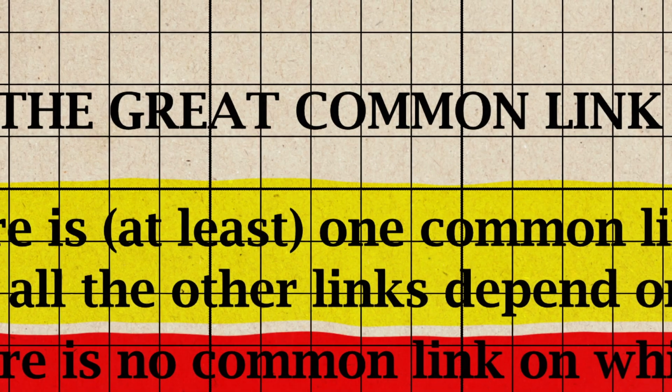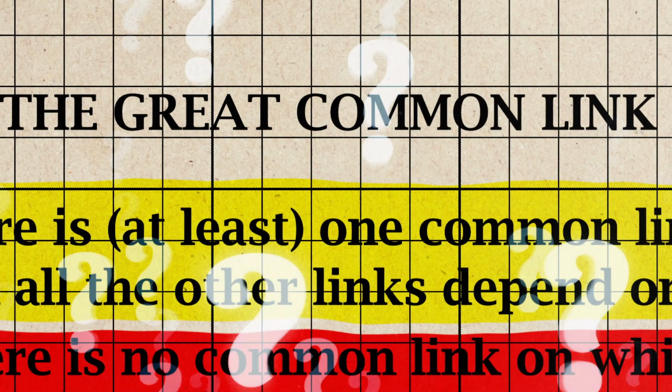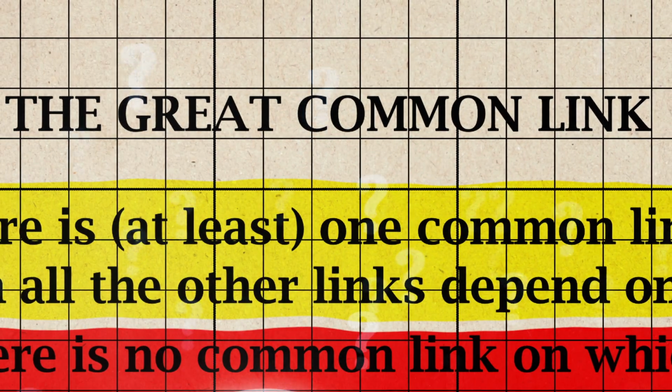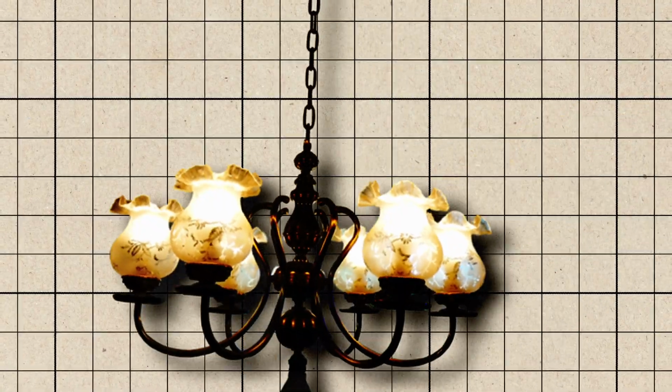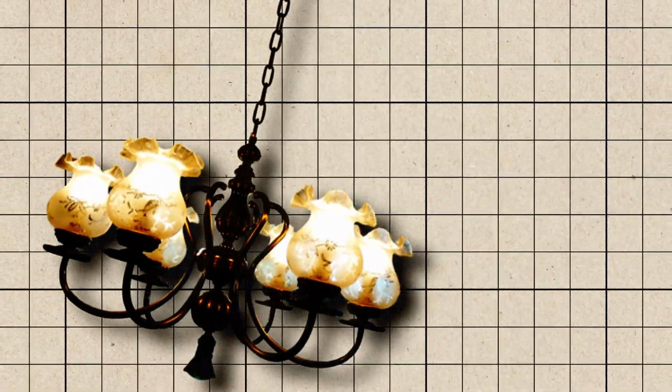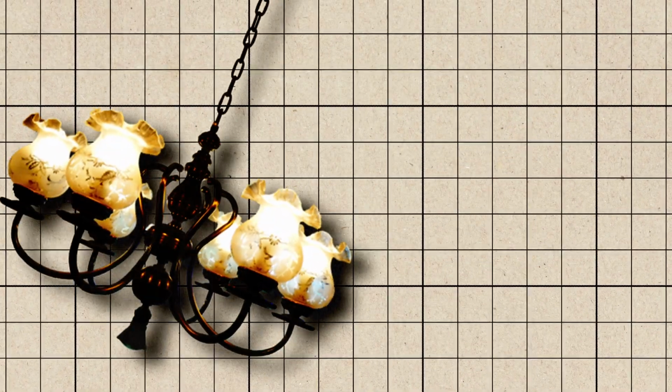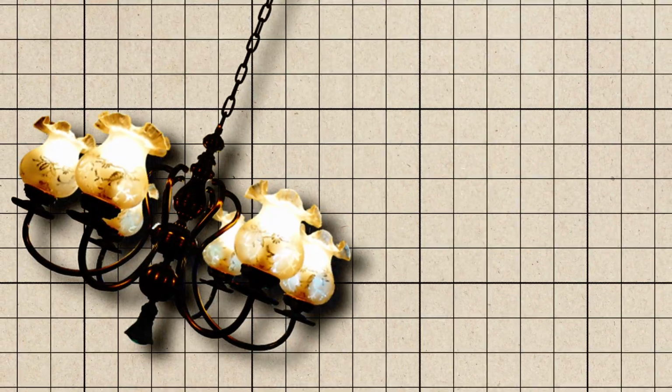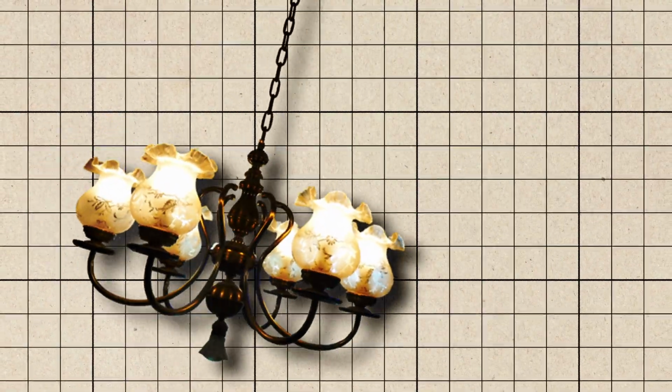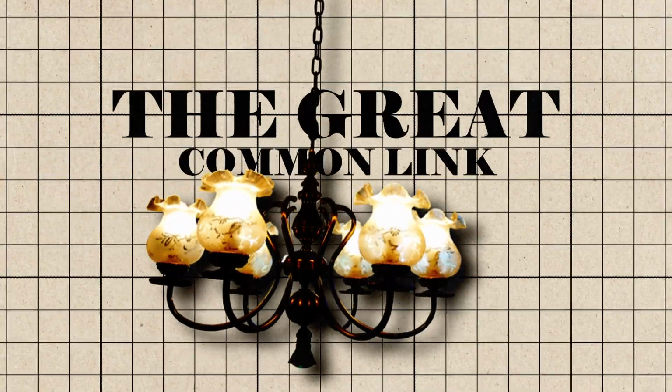So far so good, you may respond. What is so impossible about having such a common link? Where is the paradox? The paradox arises when we consider which specific link of the infinite chain that makes up our great Indian chandelier can satisfy the condition necessary to be the great common link.